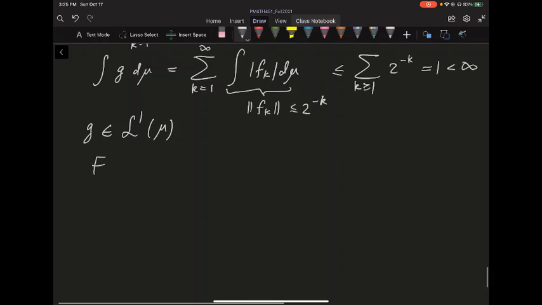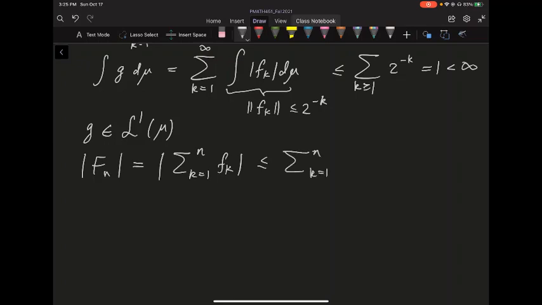All right, anyway, so we found a G which we think should dominate Fn, so let's better check that. By definition, consider the absolute value of big Fn. It's the nth partial sum, so k going from 1 to n of these Fk. And the absolute value satisfies the triangle inequality, so this is at most the nth partial sum of the absolute values, so it's certainly less than or equal to G. G has the added tail, and everything is non-negative, so G is dominating all of these big Fn. So we're in good shape setting up dominated convergence.